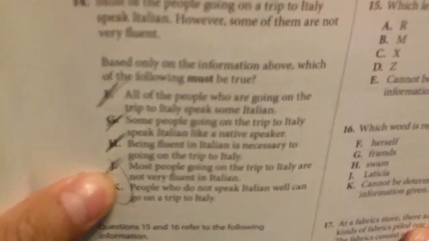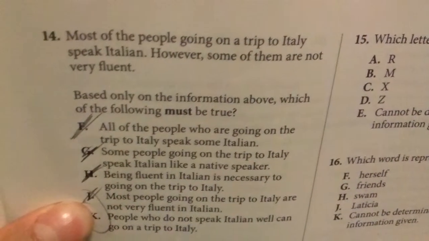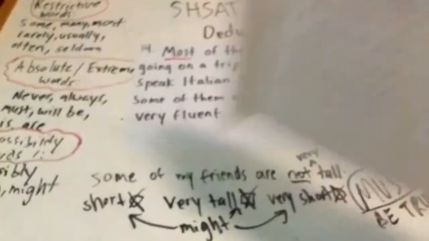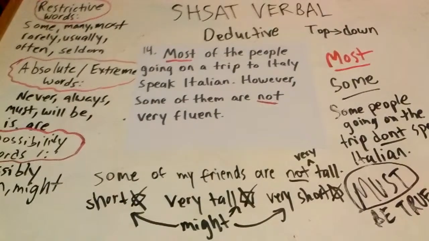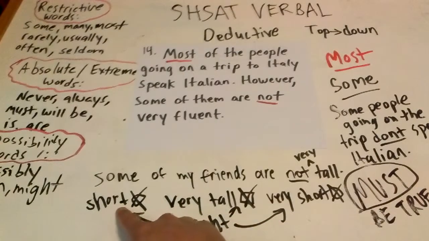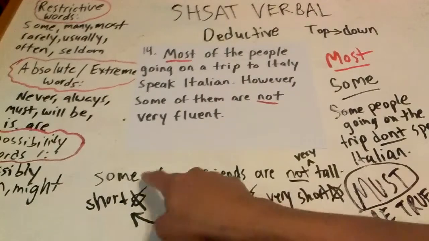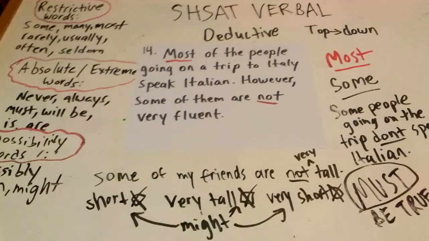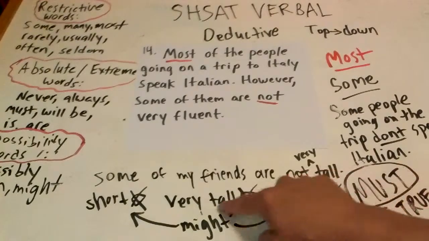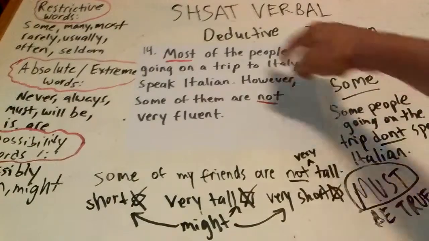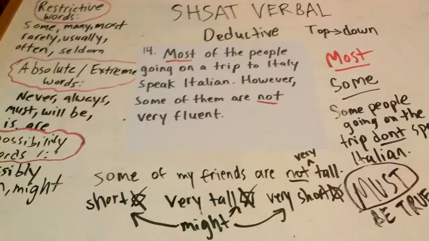There's that question again on the trip to Italy. Look what it says: based only on the information above, which of the following must be true? Almost all the questions in the books that I've studied end like that. They're asking about certainties. Though some of my friends might be very tall, and some might be very short, based on this one sentence that I said, that some of my friends are not very tall, these are not definites. Okay? You have to find somewhere in this sentence something that is definite.